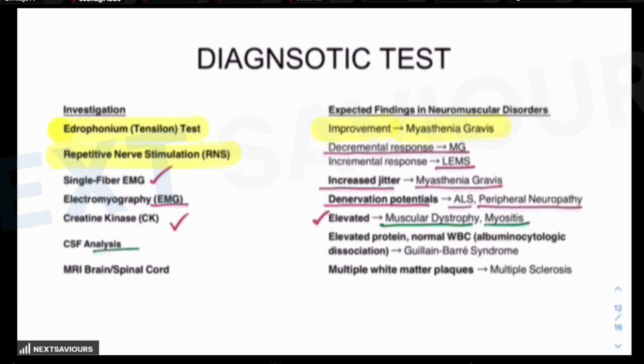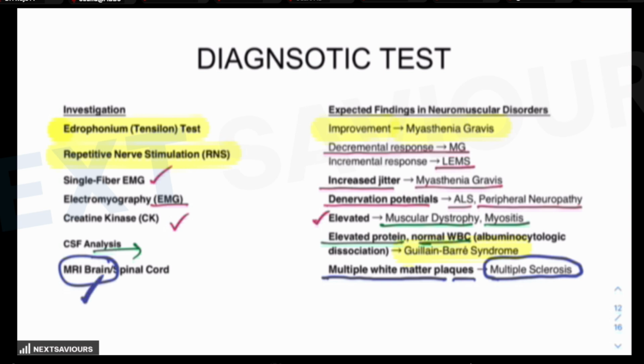And as far as CSF analysis is concerned, there will be elevated protein and normal WBC count in case of Guillain-Barré syndrome, while in MRI of the brain, where multiple white matter plaques are seen, it is a feature which is suggestive of multiple sclerosis. And whenever you get a question on multiple sclerosis, you are likely to get this as a finding in the question. So this is the importance of the diagnostic test on the basis of which you can reach the answer.